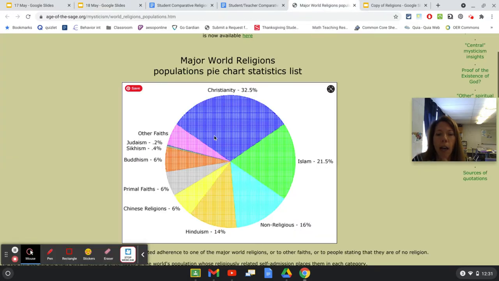So I just want to get out of here really quick, and I showed you this the other day, and I was ahead of myself because I was thinking about just the monotheistics, but thinking about all these different world religions, we can see that Christianity, Islam, and then Judaism right here. Judaism is 0.2%, okay, of the world. And so why are we studying that compared to Christianity and Islam?